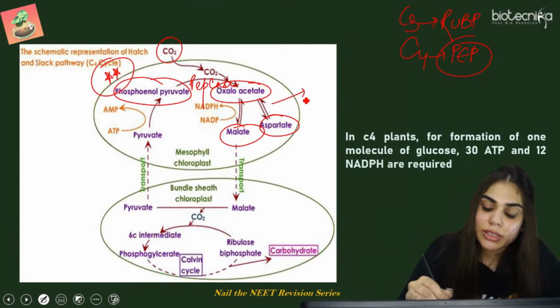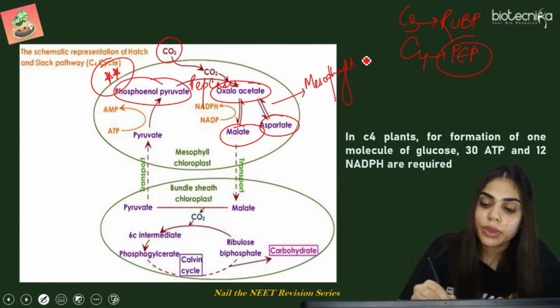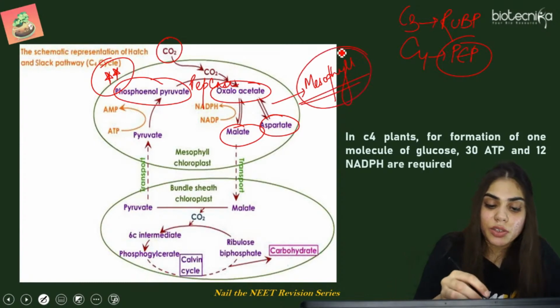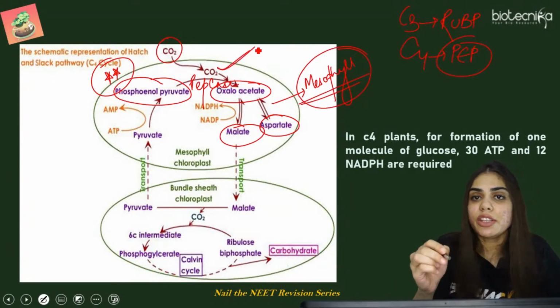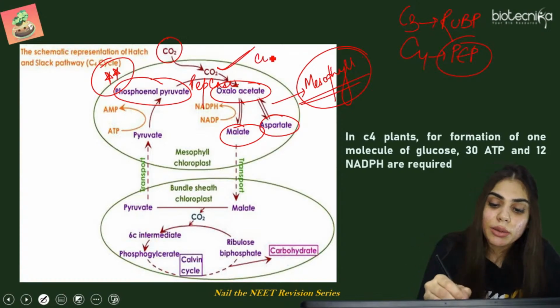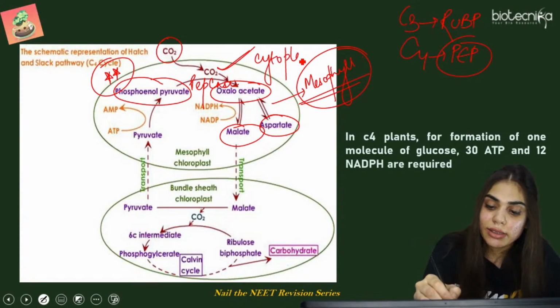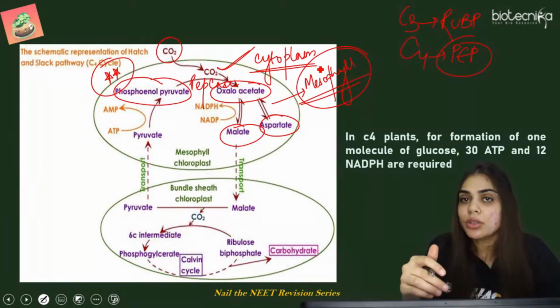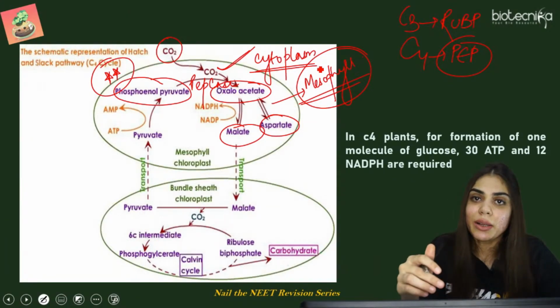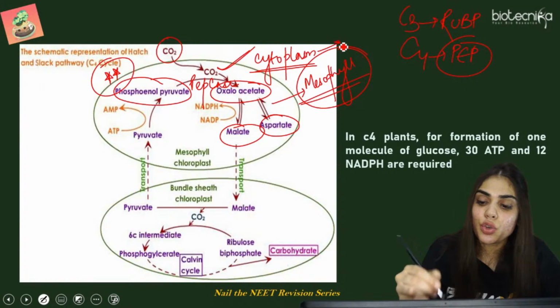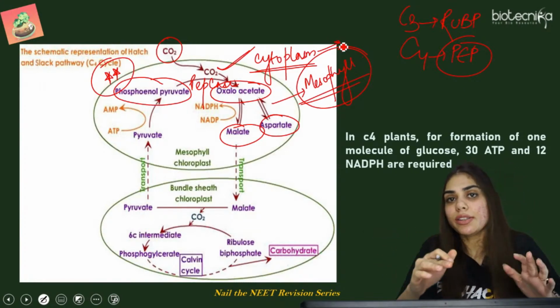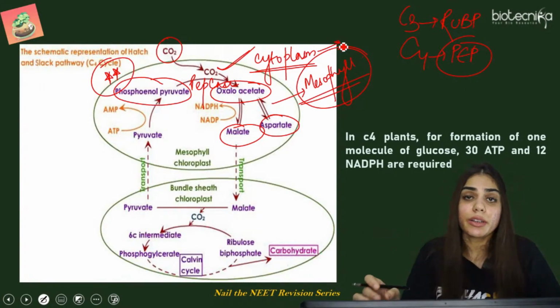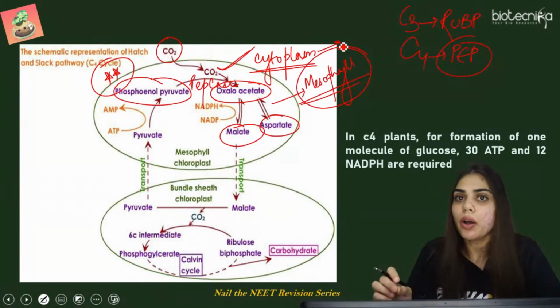So all these processes are taking place in the mesophyll cells. Why mesophyll? Because PEPcase enzyme is always present in the cytoplasm of mesophyll cells. So if it is present in the cytoplasm, does it require grana or stroma? Because rubisco is not present here. Rubisco is always present in the stroma of the chloroplast.